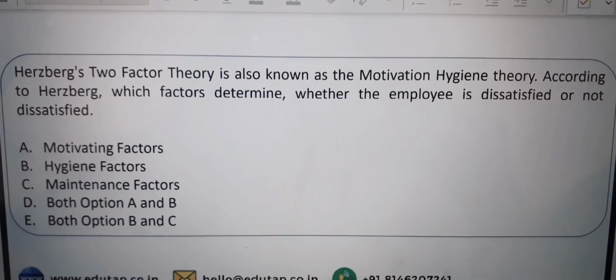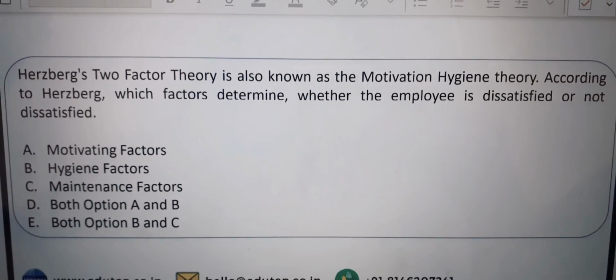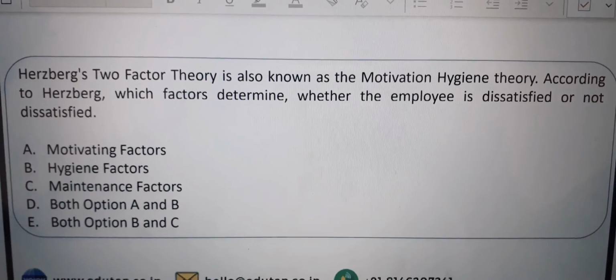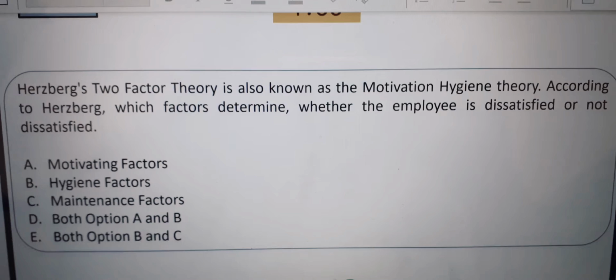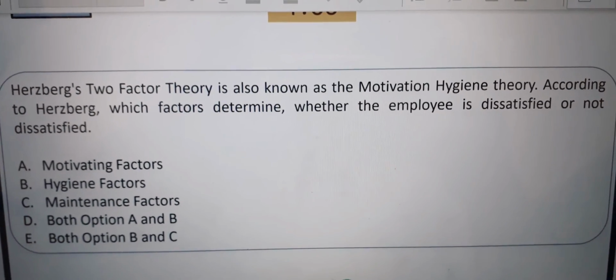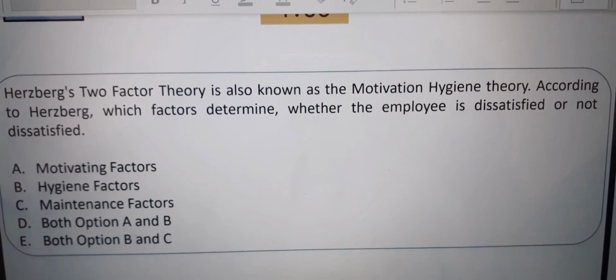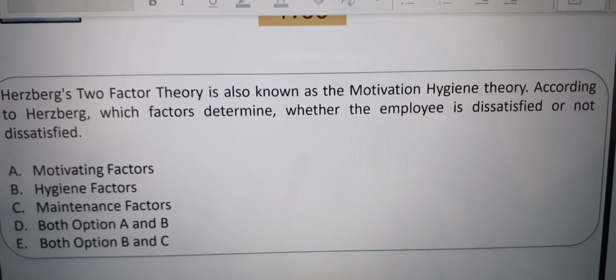So it's a little tricky question. The answer is E, both option B and C. Hygiene factor and maintenance factor. Now let us discuss.